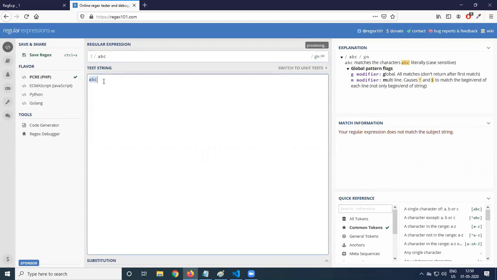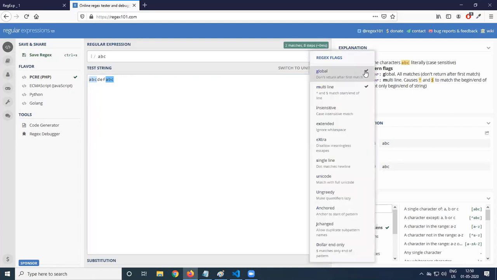I'll say ABC. How many matches are there? One match, full match 0 to 3 characters, ABC. Then after that D, E, F: still only one match. If I write ABC twice, how many matches are there? Two matches, because by default the global flag is set.